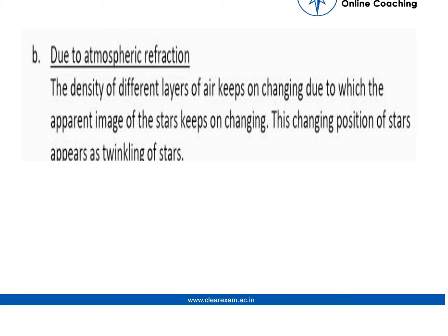Now the B part was why stars seem to be twinkling. The density of different layers of air keeps on changing, due to which the apparent image of the star keeps changing. So the changing position of stars appears as twinkling of stars. I repeat, the density of different layers in air keeps on changing, due to which the apparent image keeps changing. So this is the main reason.